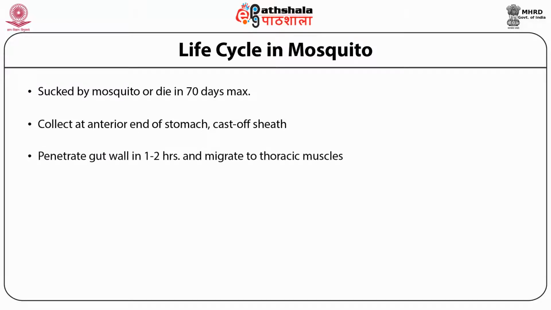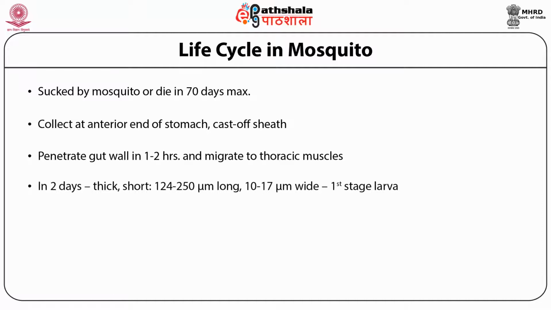Within 1 to 2 hours, the microfilariae, which are now without any sheath, penetrate the wall of the stomach of the mosquito and migrate to the muscles of the thorax or wings. Further development of microfilaria now takes place in the mosquito, where they pass through 3 different larval stages. It takes approximately 2 weeks.